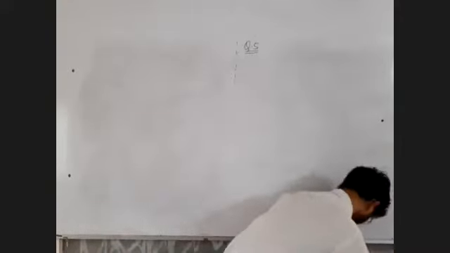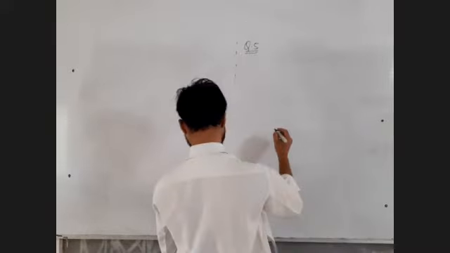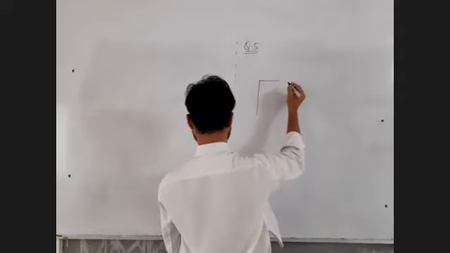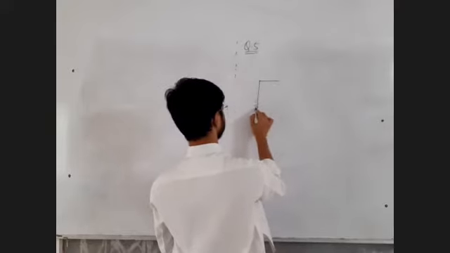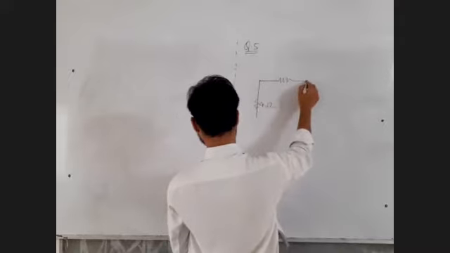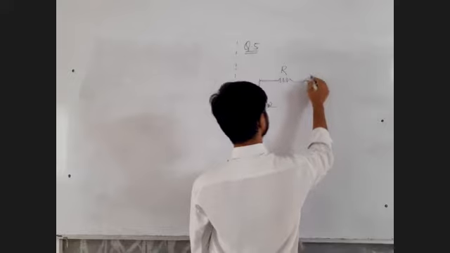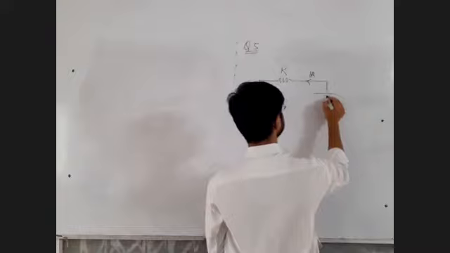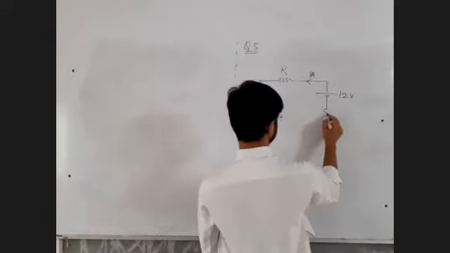In the circuit shown in the figure, the value of resistance R is... 4 ohm, R ohm, 1 ampere current, 12 volt battery, 2 ohm resistance.